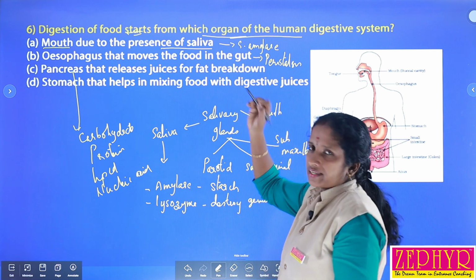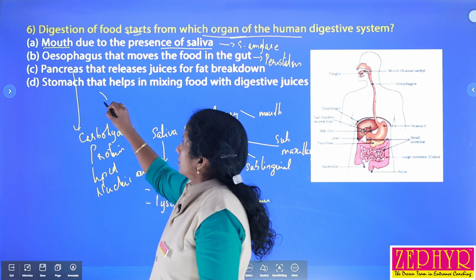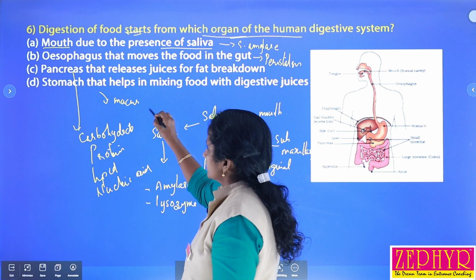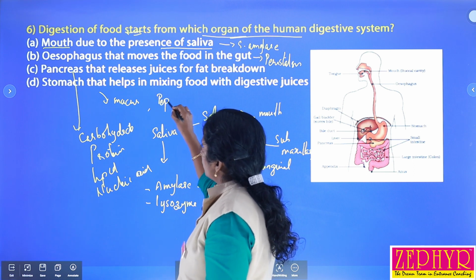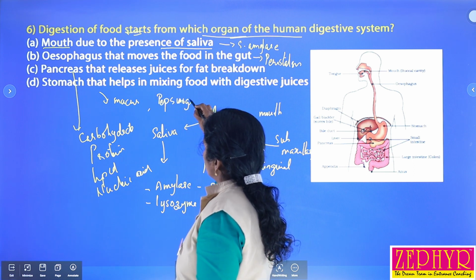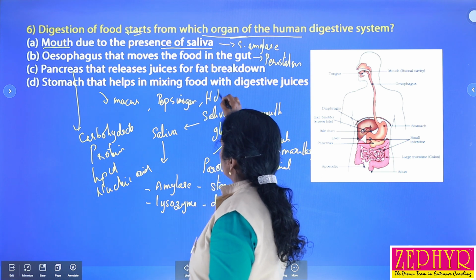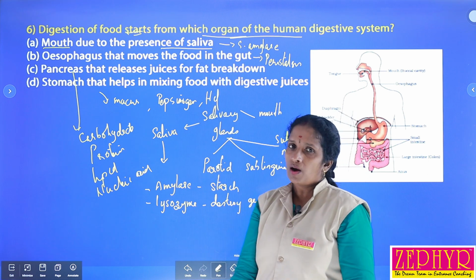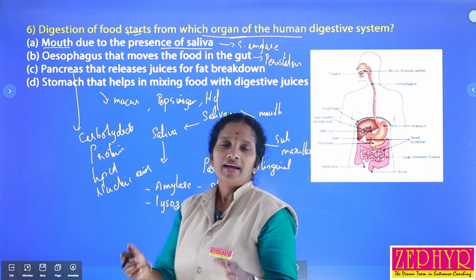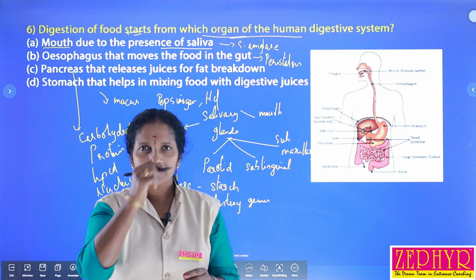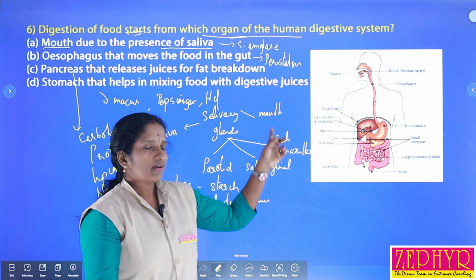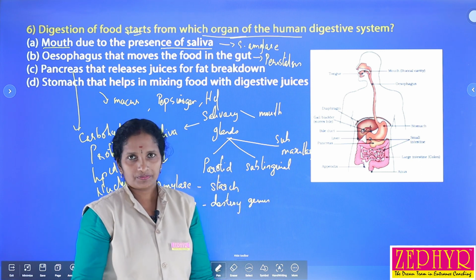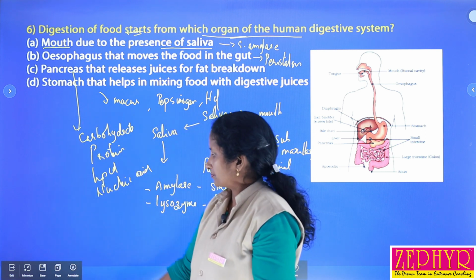The stomach helps in mixing because it possesses mucus secretion as well as an enzyme called pepsinogen in an inactive form, and this enzyme is activated by HCl produced by the stomach. So digestion starts from the mouth due to the presence of the salivary glands, and the secretion of the salivary glands is called saliva. Saliva mainly consists of salivary amylase and lysozyme. So we can select the first option.